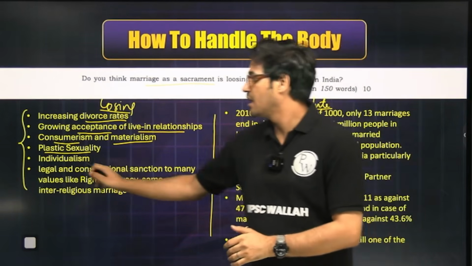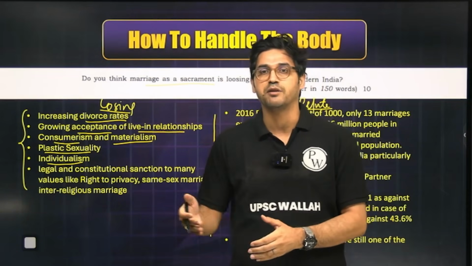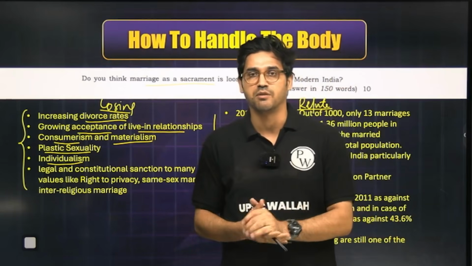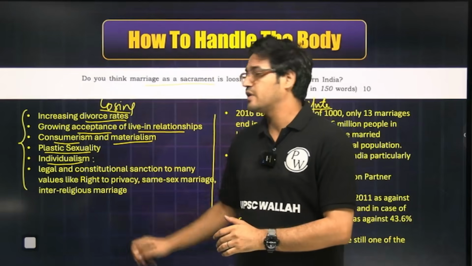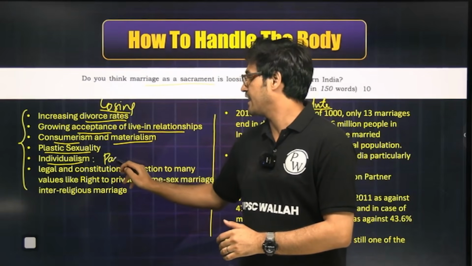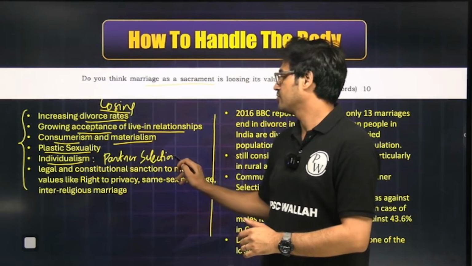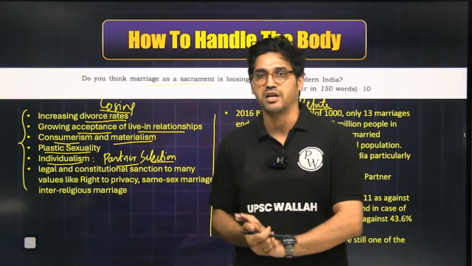Thereafter, you can discuss how, as India proceeds towards complete modernization, we are witnessing trends of individualism amongst multiple people. In individualism, we can discuss the freedom that individuals today want in terms of their partner selection, wherein they are not just dependent on the sanction of their family members.